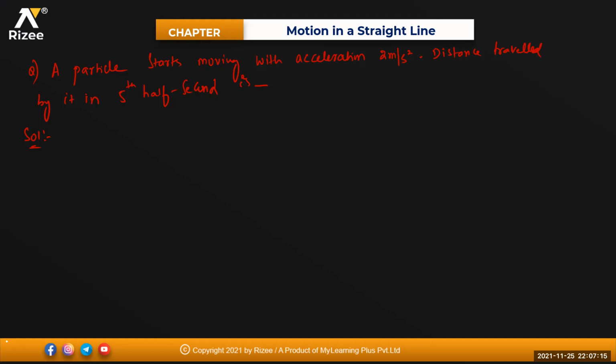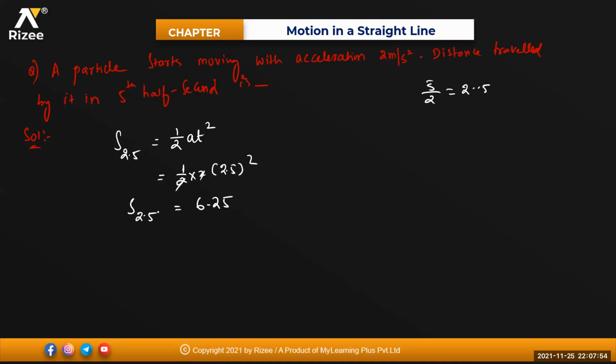Fifth half second means 5/2, isn't it? 5/2 means how much? 2.5. It means displacement in 2.5 seconds will be equal to, starting from rest, half into a into t square, isn't it? So that will be equal to how much? Half into 2 into time 2.5 whole square. This 2 will get cancelled. So this will be equal to 6.25. So displacement in 2.5 seconds is this much.